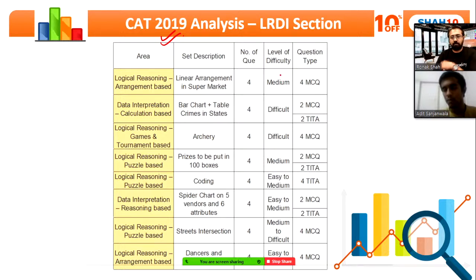If you don't get one set right, then a lot of questions are bound to go wrong. They wanted several questions in a set, but I don't know if they wanted the paper to be tough, because the sets which had more questions were a bit tougher. Okay, so that could have been a strategy to make LRDI difficult.